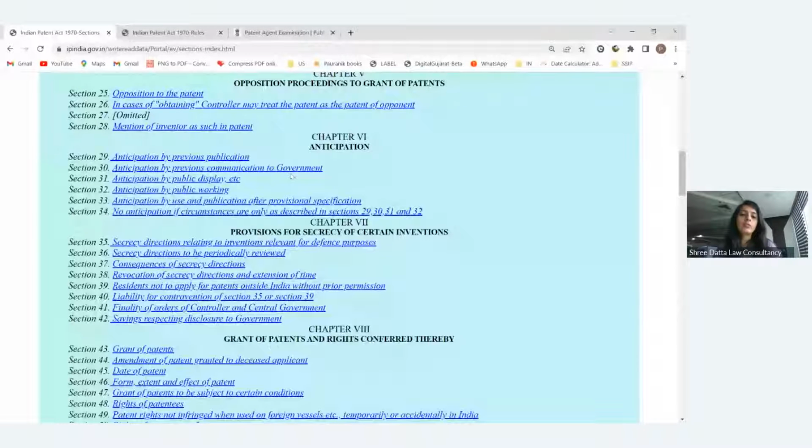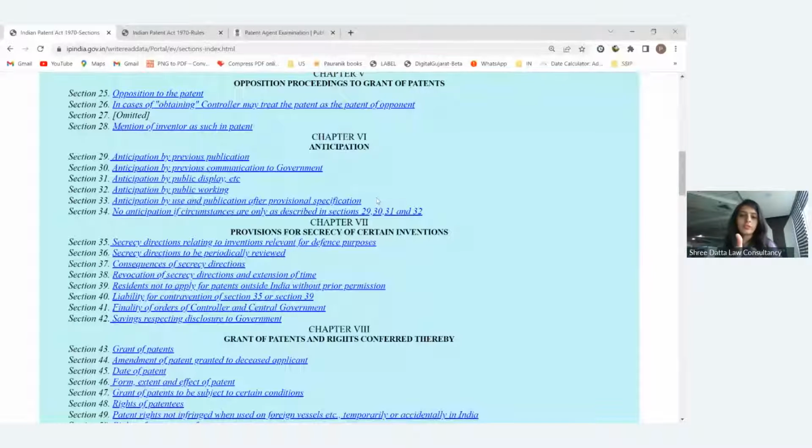Is there any provision which extends or is known as a grace period? Yes, that provision is given in this chapter, and that is the 1 year period, or 12 months. In Section 34, they have given that if you have applied for the provisional application, and anyone else also applied for a patent application for a similar invention like yours, but directly applied for the patent, then once you have applied for the provisional, you have 12 months for the complete specification.